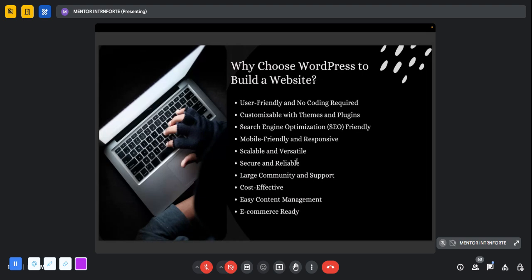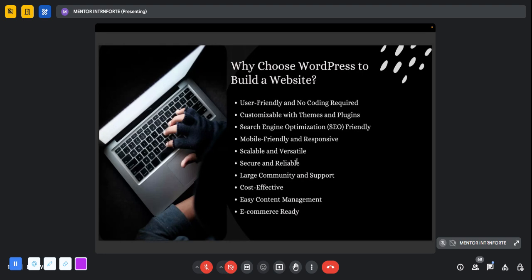There is something called response time. Suppose you type a website URL or open a website, how fast does the website load? If any website is taking more than 5 or 6 seconds to load, you would get bored and close the window and go to another competitor's website, correct? If you build a website in WordPress, it doesn't mean that it is very slow or takes more time. It is quick and responsive as well.